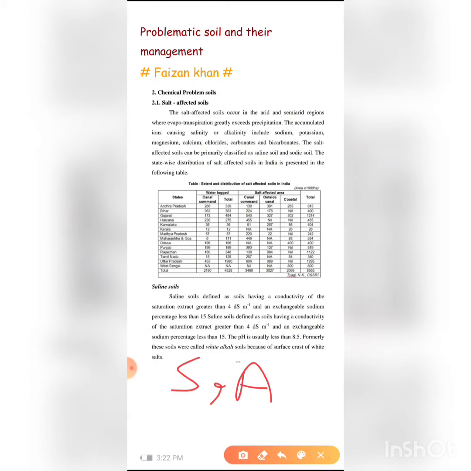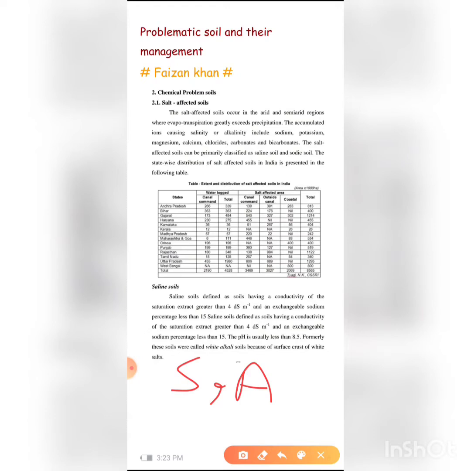So how are salt affected soils formed? The major phenomenon is when evapotranspiration greatly exceeds precipitation. For example, if the rainfall is more, whatever bases are present at the soil surface leach downwards, down to the root zone.